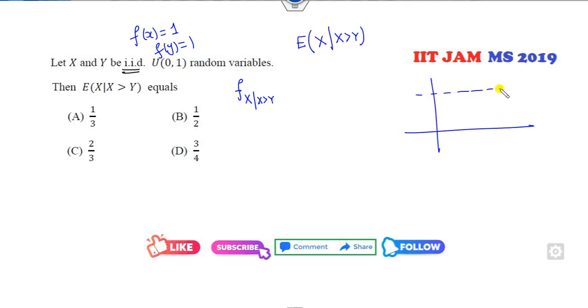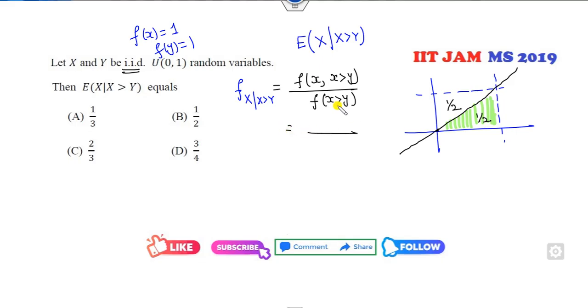This is my x axis, this is my rectangle, and this is my y. So X greater than Y means this portion. Since it is a rectangle, this area is half because it divides equally, and this area is also half. So what is the answer? Probability of the X condition here divided by the probability of this one. So the denominator is half.